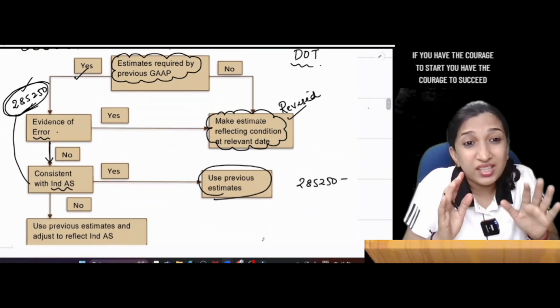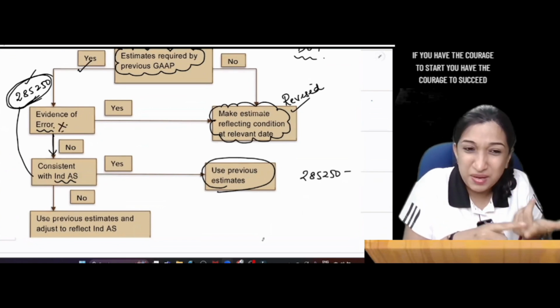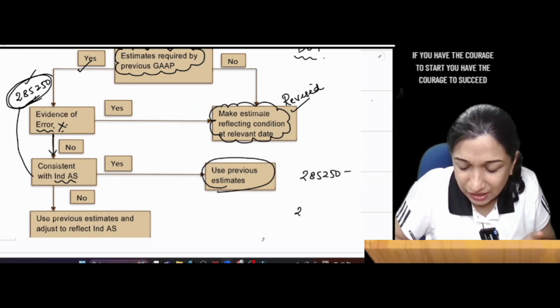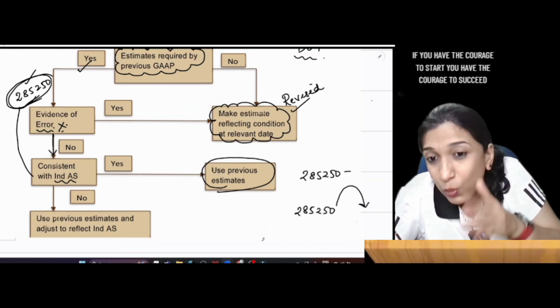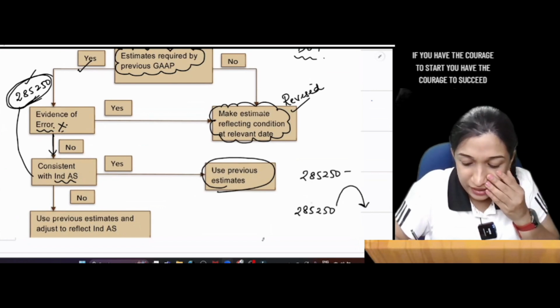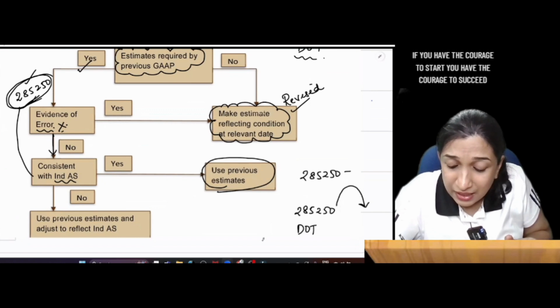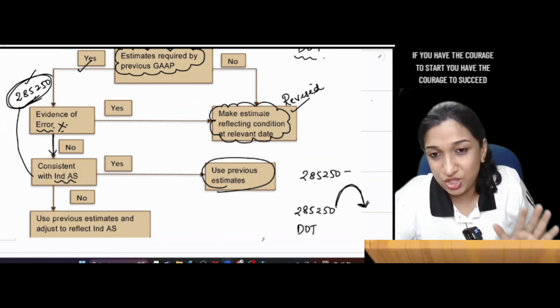No, it is not consistent with Ind AS. There is no error, but as per AS it is correct. But as per Ind AS it is not correct. But still you take over 2,85,250 and make the correction in the subsequent financials. You are in the date of transition, right? Date of transition you just take over and make correction in the subsequent balance sheet or financials.